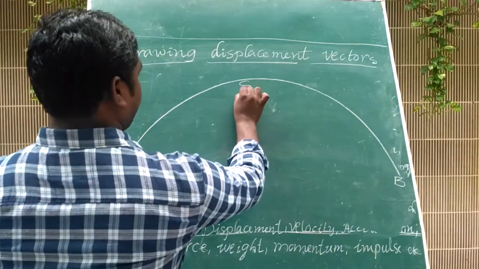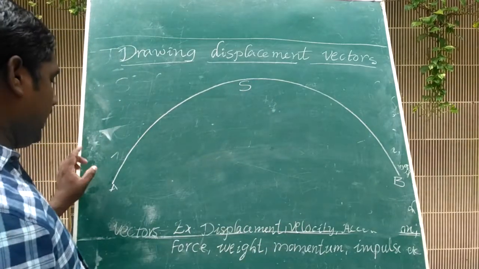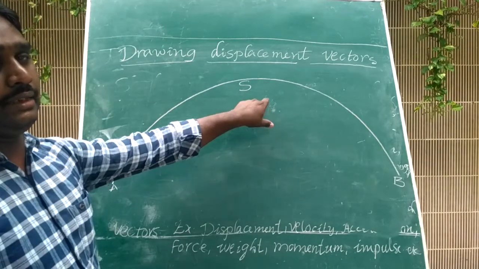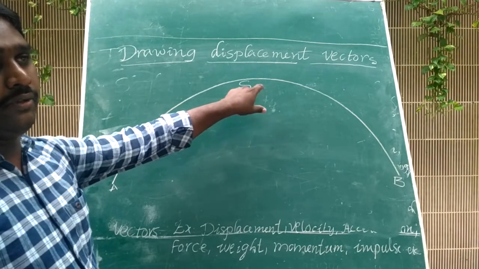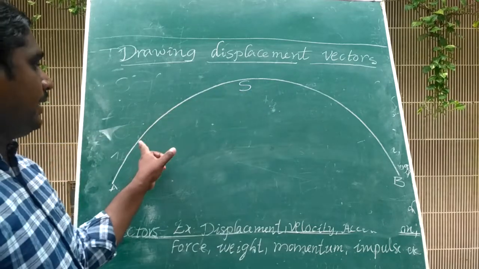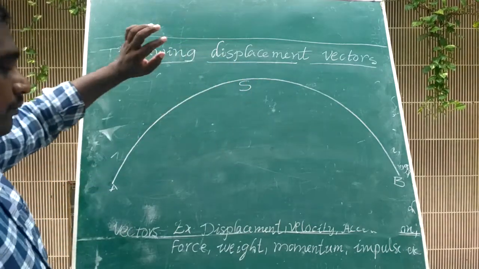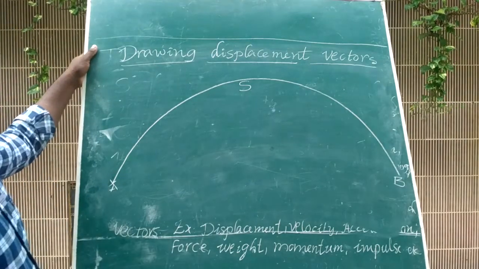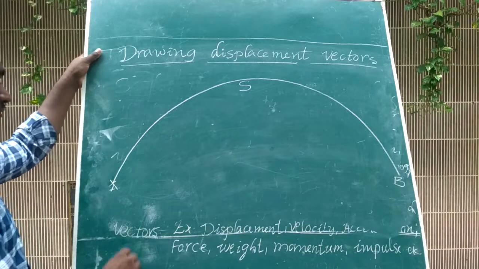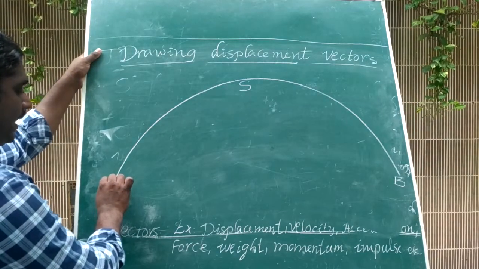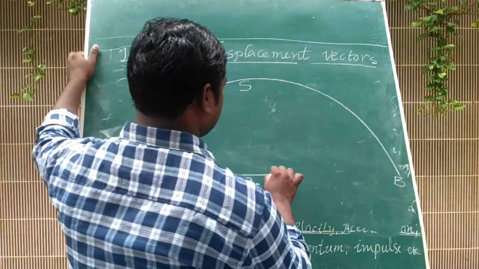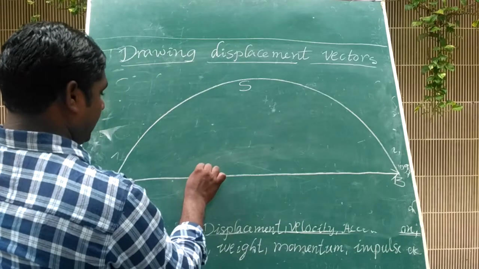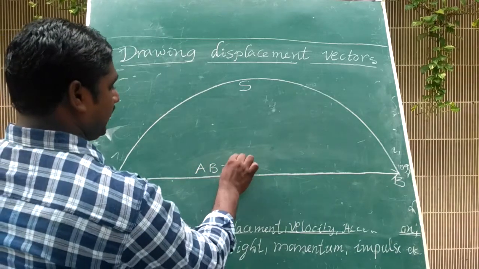S is the distance. ASB is the actual distance covered by the body within a given time interval, which is called distance. Next is the shortest distance. The shortest distance covered by the body from point A to point B in a specified direction is called displacement. Here AB is displacement.